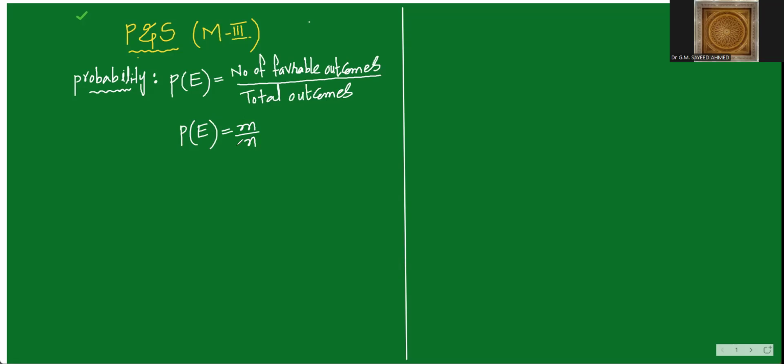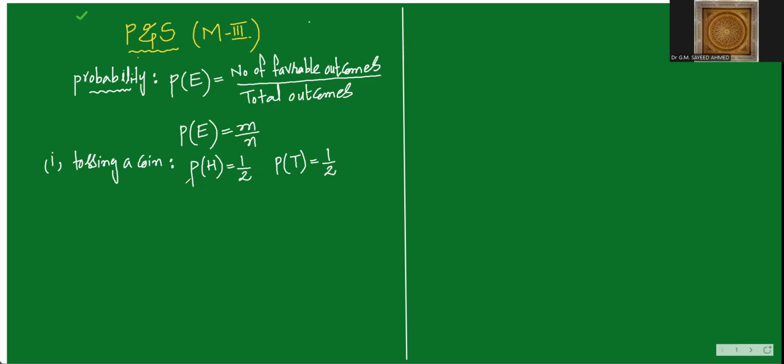Now, example, we have to take the example of tossing a coin. Do you know tossing a coin? What is the probability of getting a head? Tell me. Probability of getting head. What is the probability? Head आने की probability कितनी है? 1/2. Yes. And probability of getting tail, it is again 1/2.